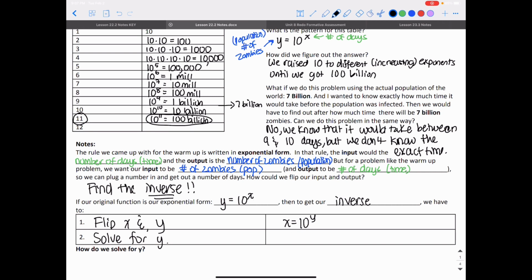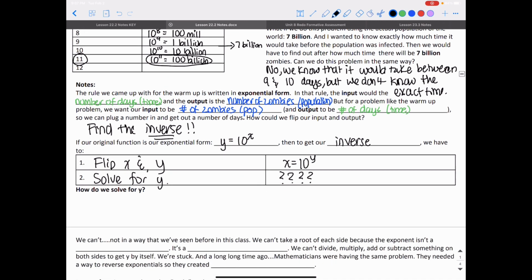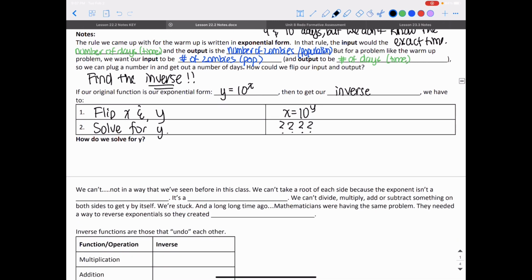How do I do that? How do I get y by itself when it's in the exponent? I have no idea. Well, I know, but you don't know yet. We don't know how to do that yet. So we can't, not in a way that we've seen before in this class.